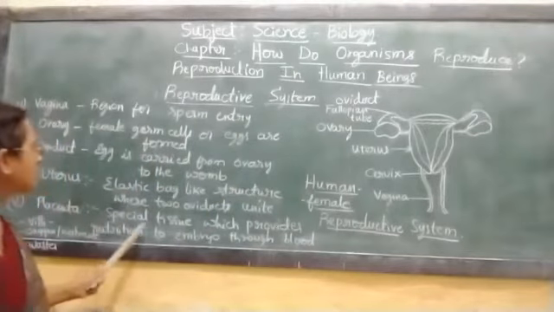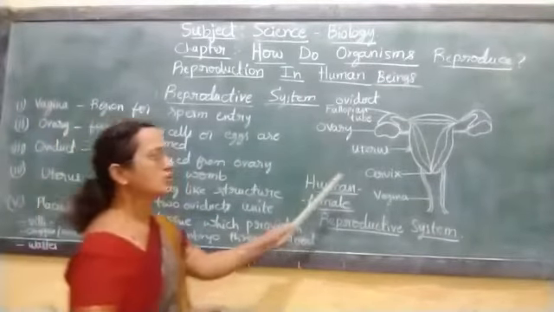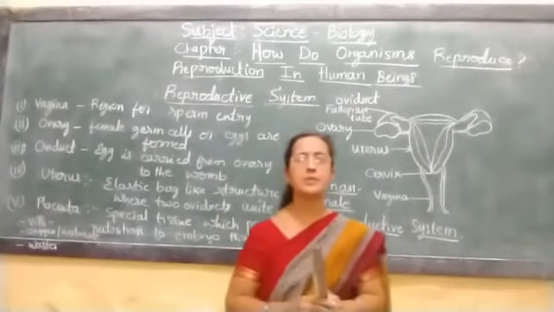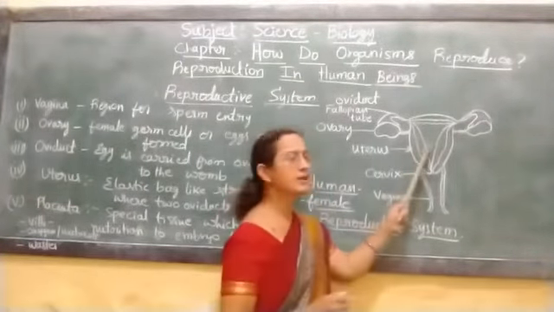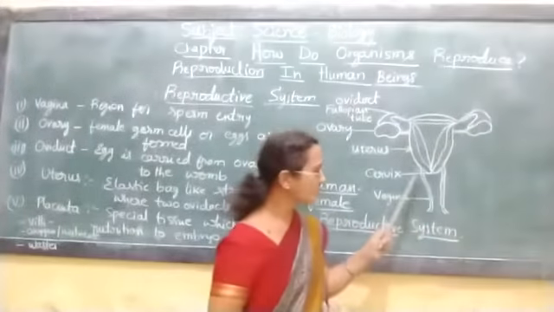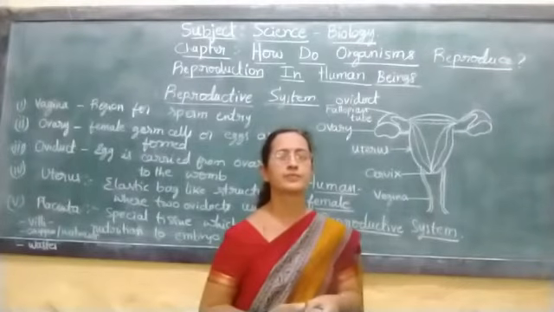Then placenta is a special tissue which provides nutrition to the embryo through the mother's blood. So mother's blood will be providing nutrition to the growing embryo, and it also receives the waste substances generated by the embryo.